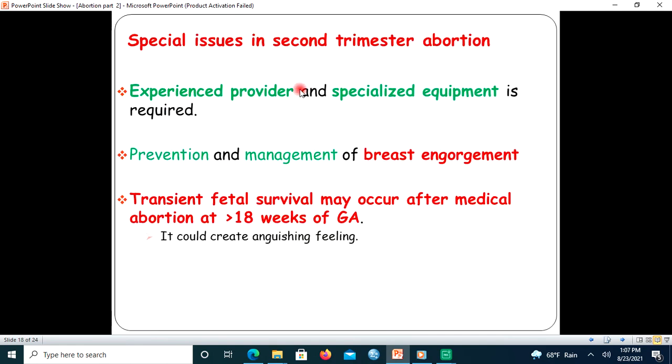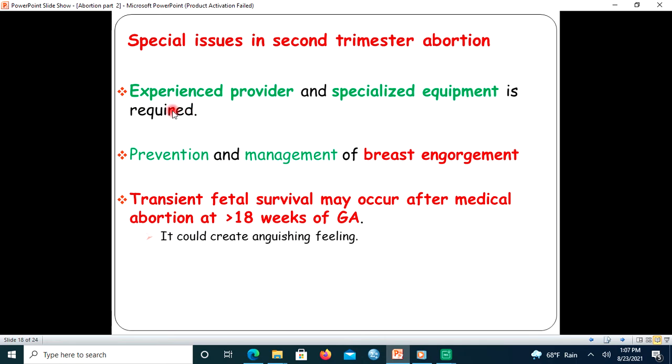So, an experienced provider and specialized equipment are required during second trimester abortion. In different health centers in Ethiopia, second trimester abortion is not to be done in the health center facility, because the health center setup lacks specialized equipment and skilled personnel.